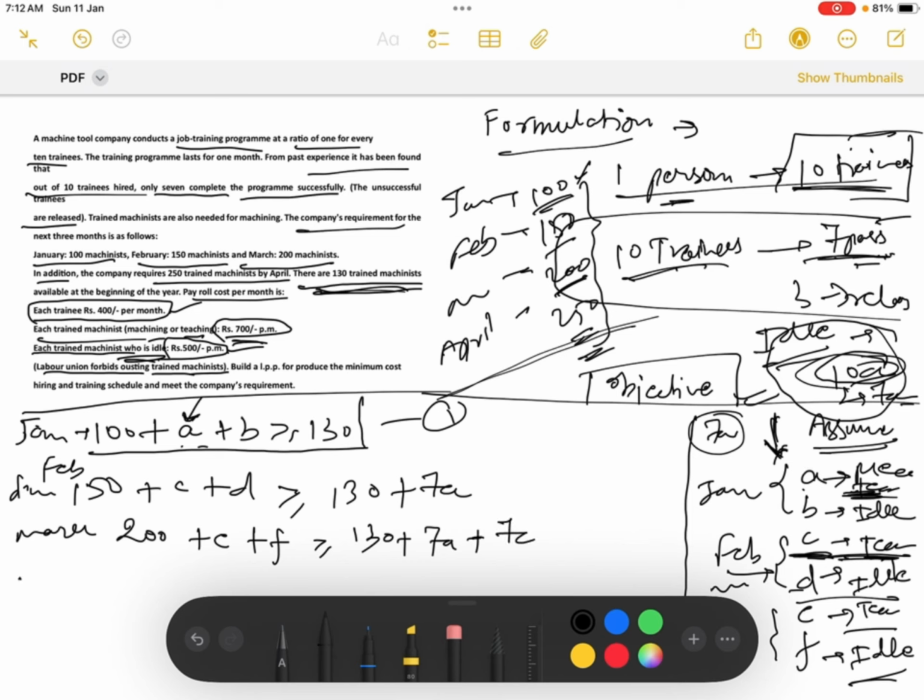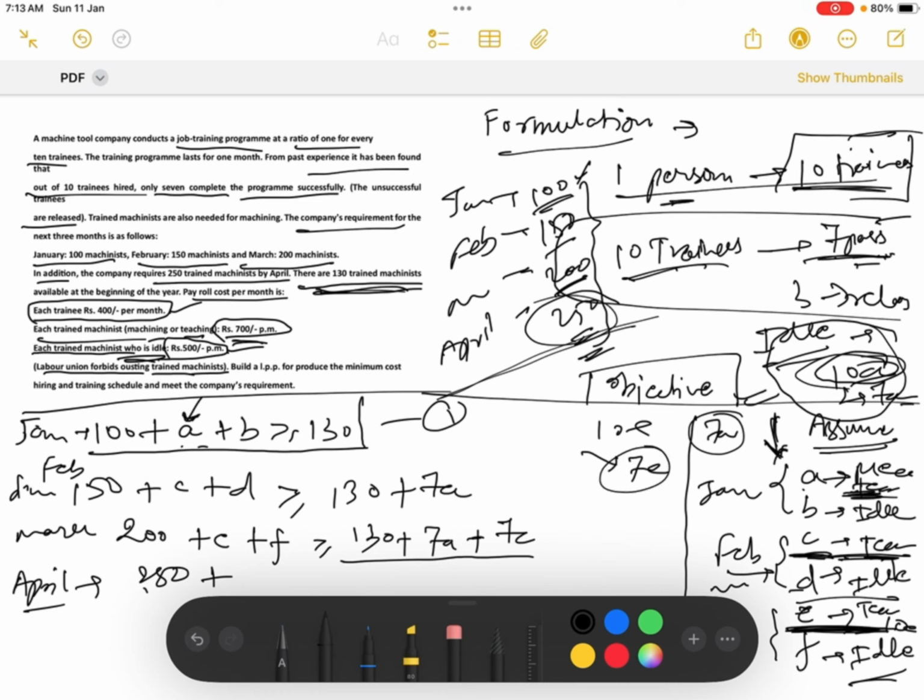Now for April, it is given that we need 250. So 250, sorry for the handwriting. You just need to know what is going on in the problem. After that you can do it by yourself also. So it is 250 here in April. So it was the requirement of 250. So what will 250 be? 130 plus 7A plus 7C, and now E people are training in March. So now I am reiterating that if E people teach, they teach 10E people, and from 10E only 7E will pass.